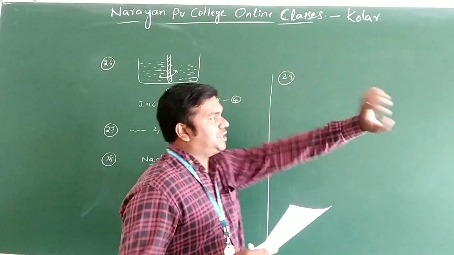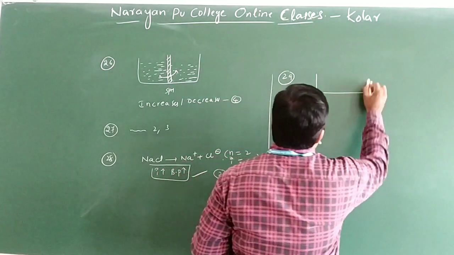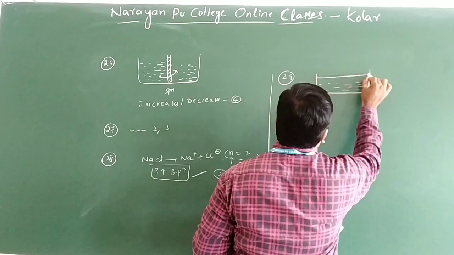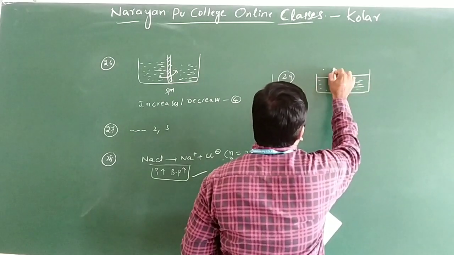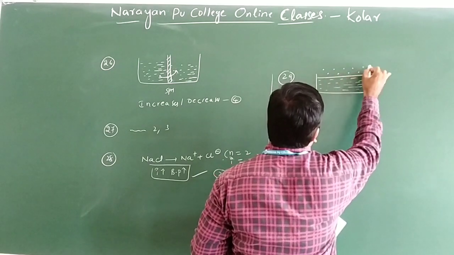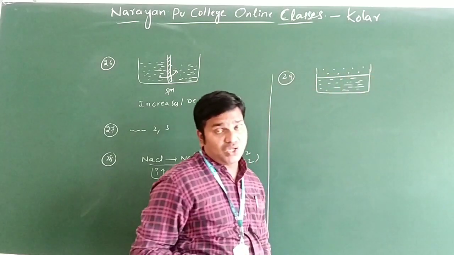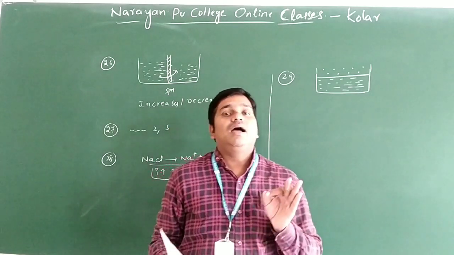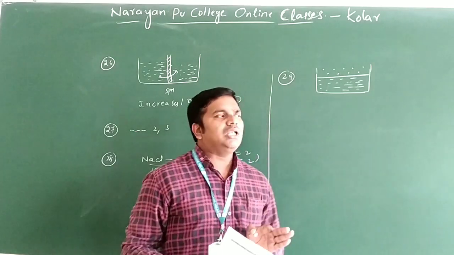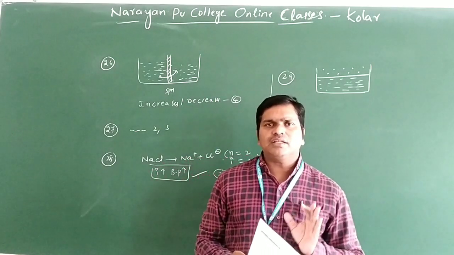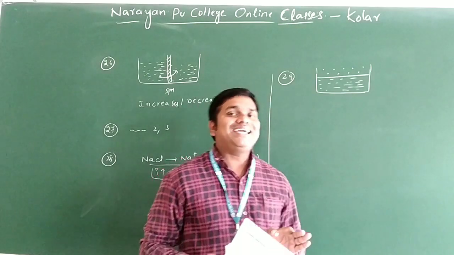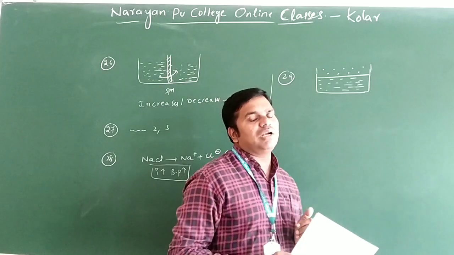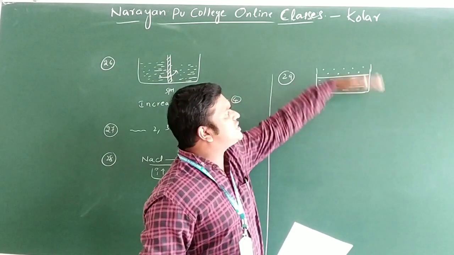During evaporation, in this container some liquid is there. This is the surface of the liquid. From the surface, some of the molecules are escaping. This is called vaporization only. The molecules which possess high kinetic energy undergo vaporization. Generally, what happens here is a change of the liquid into the vapor state.